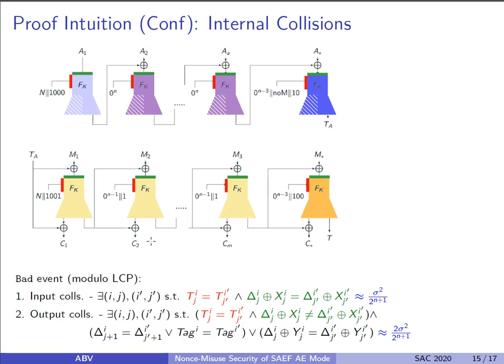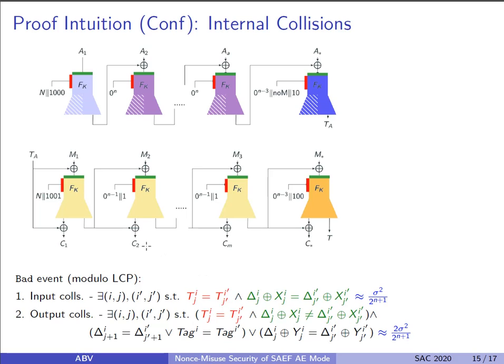Talking about the collision probability, there are two cases. The first case is when delta j i and delta j' i' are defined under the longest common prefix, which means they are fixed and the same, but x j i and x j' i' are different.